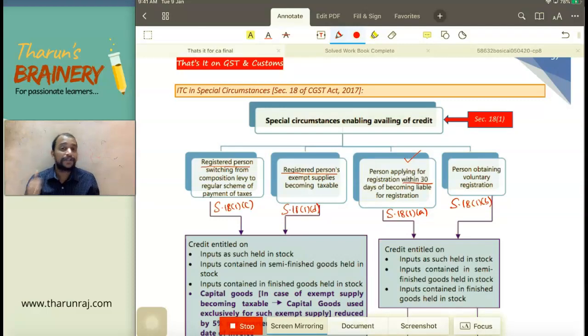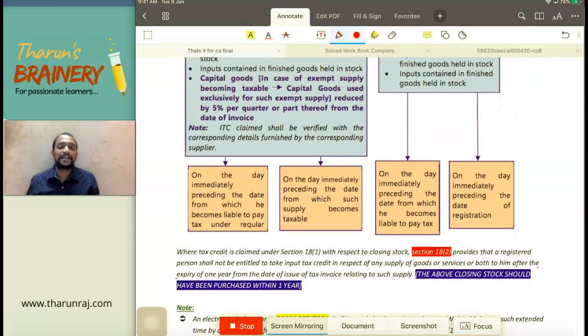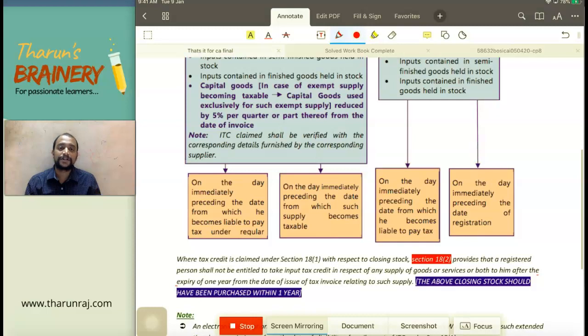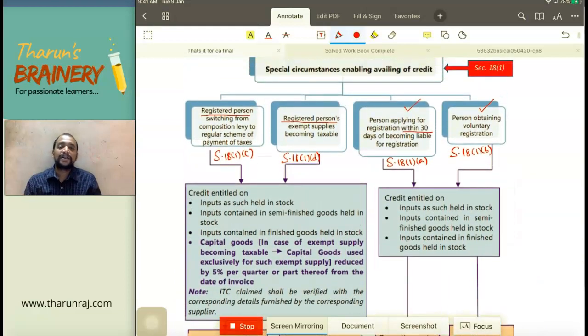So which date closing stock? What is the first situation? Person applying for registration who is liable to get registered within 30 days, he is making application for registration. Which date closing stock we need to take? On the day immediately preceding the date from which he becomes liable to pay tax. And next, person obtaining voluntary registration. Next situation. Now, which date closing stock should be taken? Immediately before the date they get the registration certificate. So that date, whatever is the closing stock, that should be taken on the day immediately preceding the date of registration.